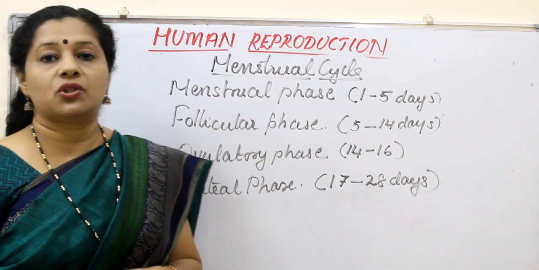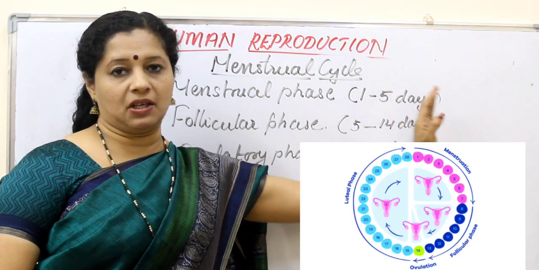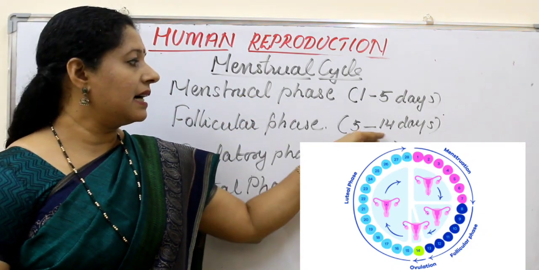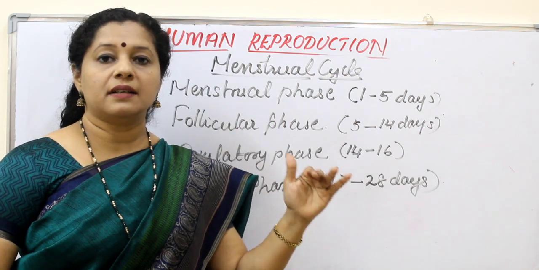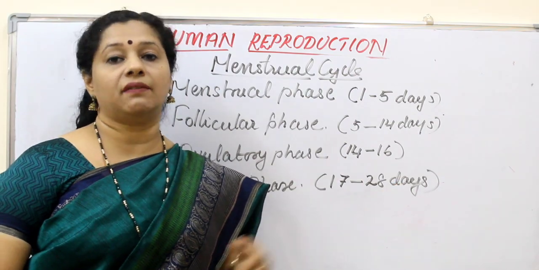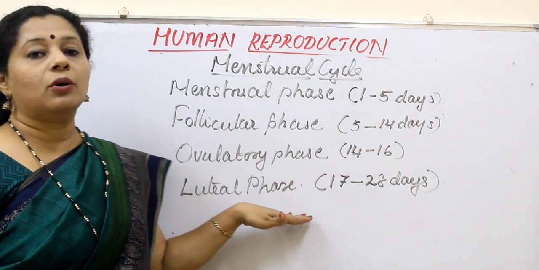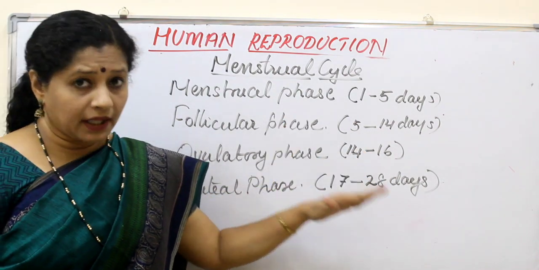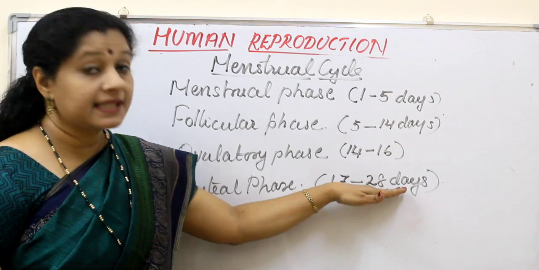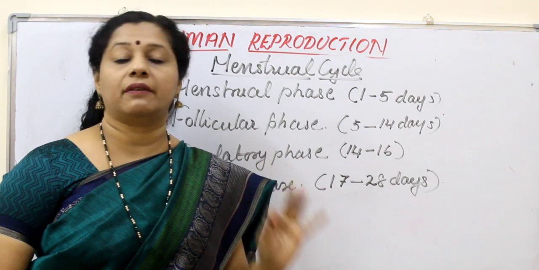Starting with the menstrual phase, which lasts from 1st to 3 days, 4 or 5, sometimes maybe beyond that; individual variations can be there. Then comes the follicular phase. It lasts up to the middle of the cycle. If the cycle is a 28-day cycle, then up to 14. If the woman has a 30-day cycle every month, then it is the 15th day. Coming to the next phase, the ovulatory phase, which is the mid of the cycle, followed by the luteal phase. If there is no fertilization, after the luteal phase it goes back to the menstrual phase. But if fertilization happens, the menstrual cycle will not happen. So the menstrual cycle is the absence of fertilization.